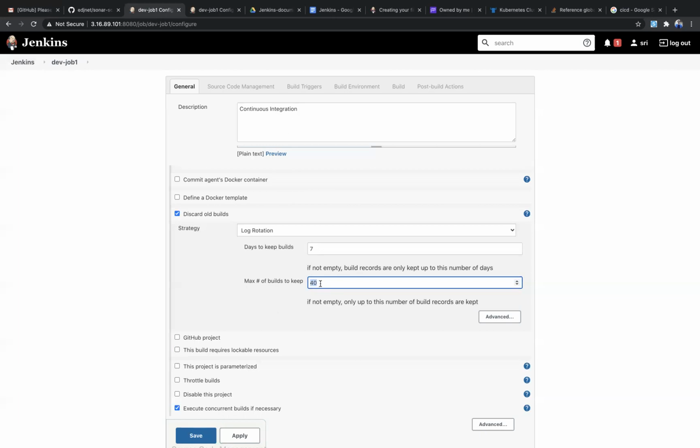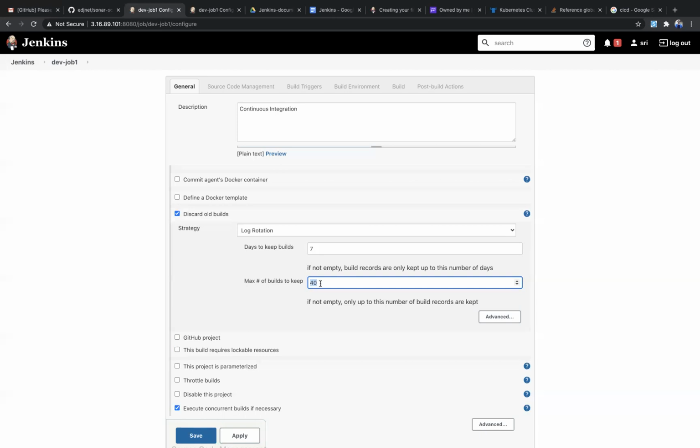But one thing you need to remember: suppose in one day around 30 jobs are built, and the remaining 10 jobs were built yesterday or the day before yesterday. It will not store all 7 days; the remaining days' builds will also be deleted. The main motive is that only 40 builds need to be stored.